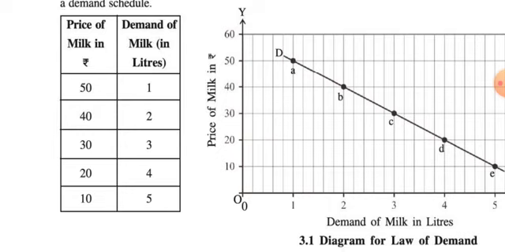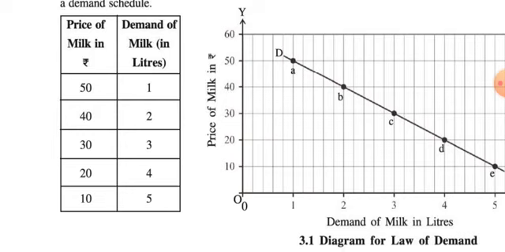So the inverse relationship between demand and price, that is when price decreases, demand increases, will be given here. When the price of milk is 40 rupees, demand increases to 2 liters. When price reduces again and becomes 30 rupees, then demand for milk is 3 liters. When price reduces to 20 rupees, then demand for milk is 4 liters, and when lastly price is reduced to 10, then demand is 5. So here it is established that when the price of milk decreases, the demand for milk will increase.